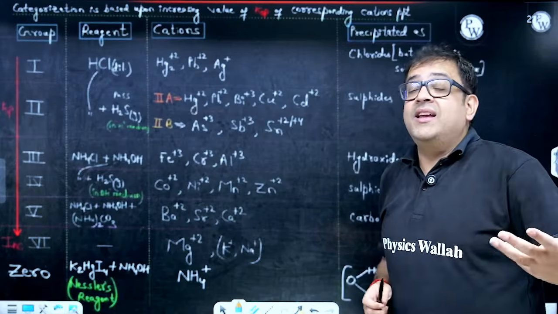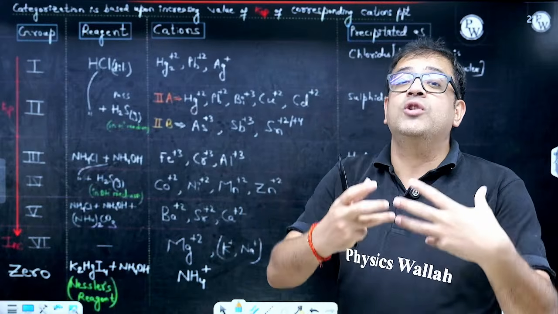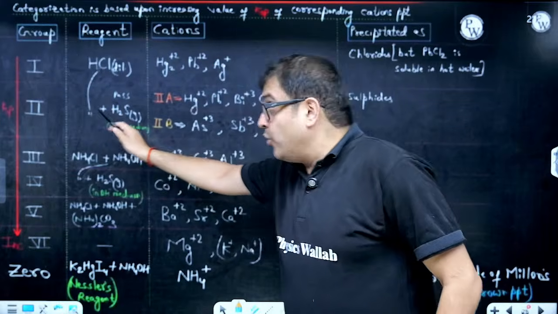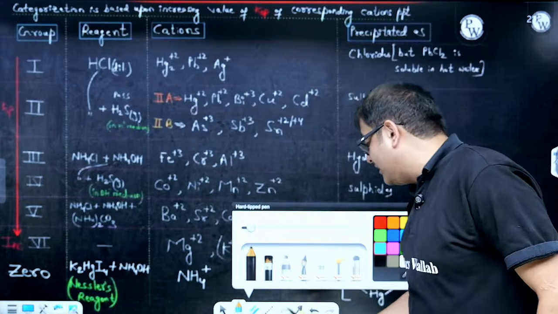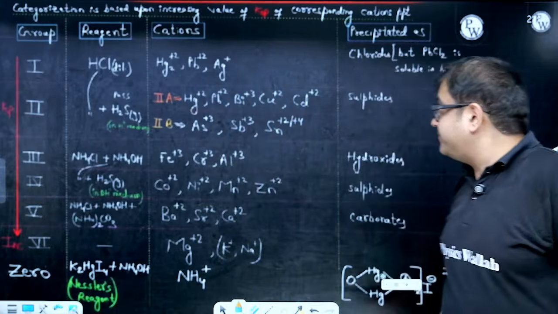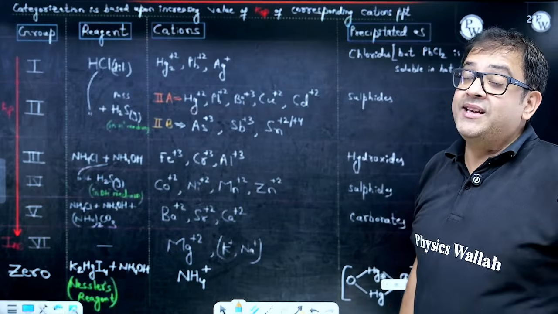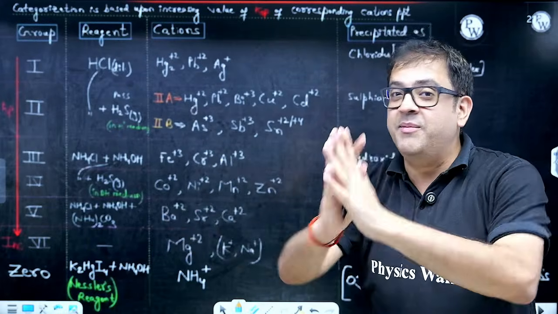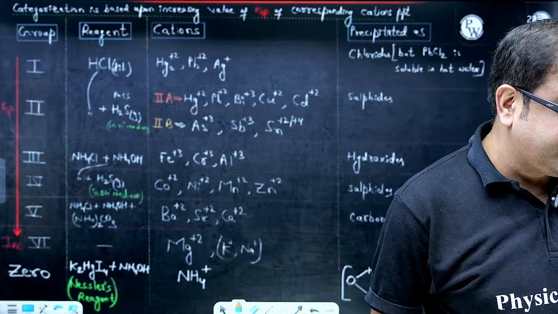Now how are they arranged, sir? Because we know they are sparingly soluble, we have categorized them by what type of salts they generally precipitate as. First they are precipitated as chlorides, and therefore the group reagent is dilute HCl. Who are these cations? Mercurous ion, Pb+2 and Ag+, silver ion. They are precipitated as chlorides, but PbCl2 is a precipitate only in cold condition. If you heat the water, PbCl2 gets dissolved. A very famous point. I hope everybody is with me on this.